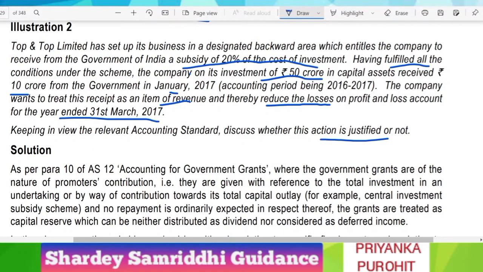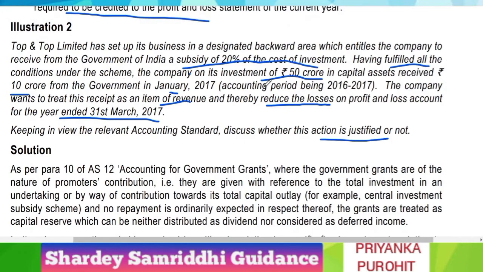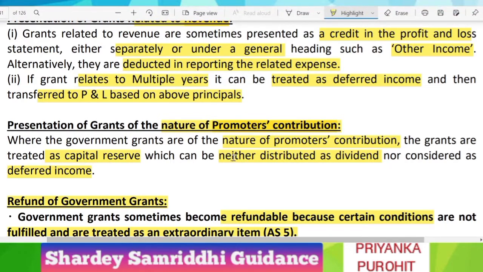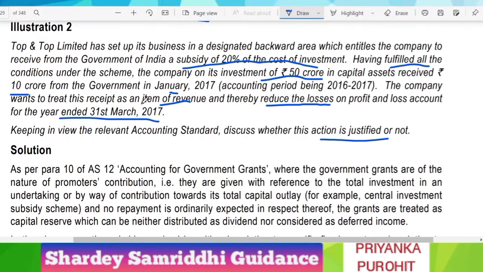So in this question, the government will give 20% of the cost of investment, and also since all conditions have been fulfilled, it can be treated as this grant was in nature of promoters contribution. In promoters contribution we have already seen that if conditions are fulfilled, then you have to treat it as a capital reserve, and it must neither be distributed as dividend nor be considered as deferred income. So the treatment which the company is following is not correct.